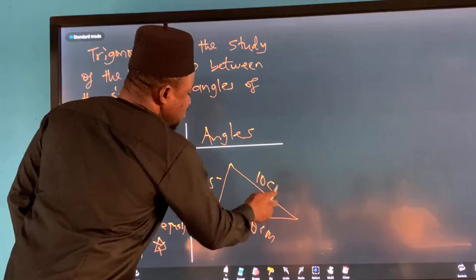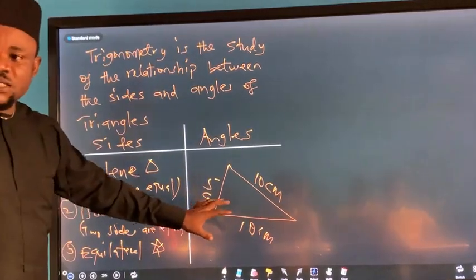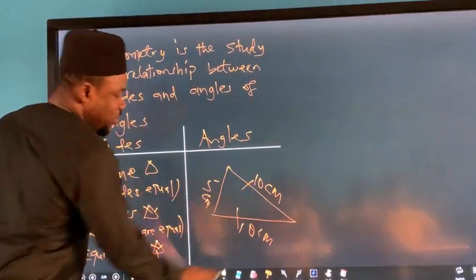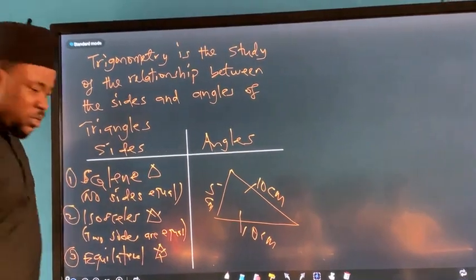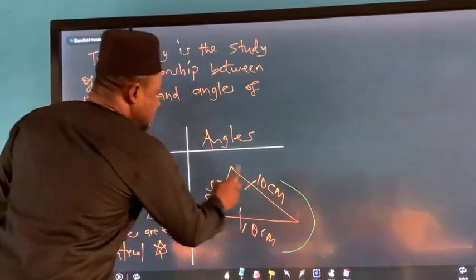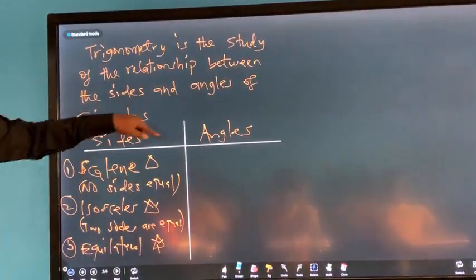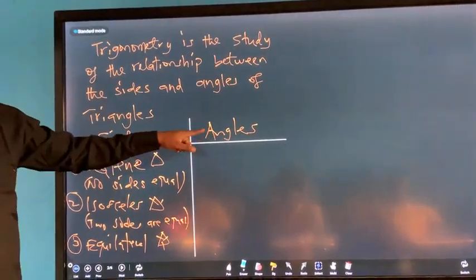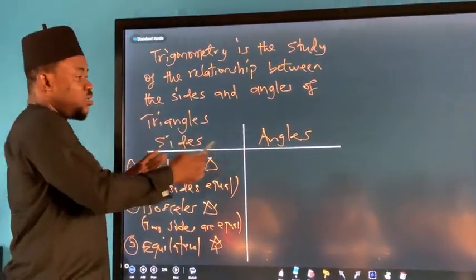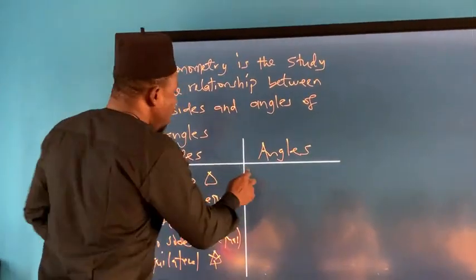And here is 10. What kind of triangle is this now? Isosceles, because this side is equal to this side. You get the idea, right? If all the sides are equal, I have an equilateral triangle. The other classification of triangles is based on angles. This is classification based on sides. Classification based on what now? Angles.